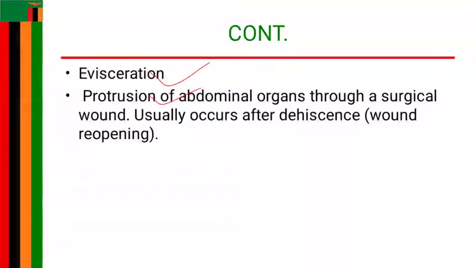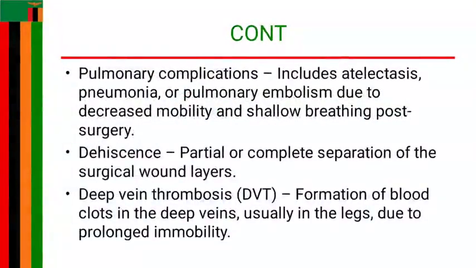Also, protrusion of abdominal organs through the surgical wound may occur as a complication as well. Pulmonary complications, we have talked about them. Dehiscence, where there is partial or complete separation of the surgical wound layers. All these may still occur. Deep vein thrombosis, we have talked about, to say it can also be a post-op complication. So at least choose any 5 of these post-operative complications and apply them. And that is how you could attempt this particular question for ascariasis,